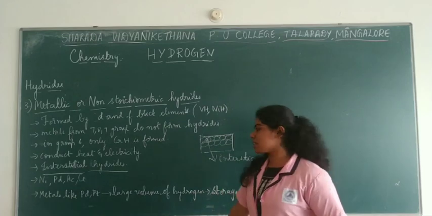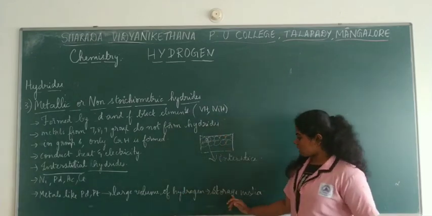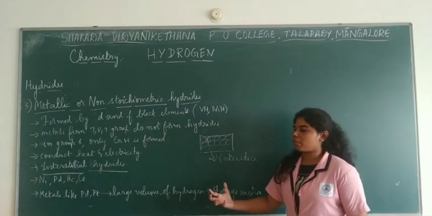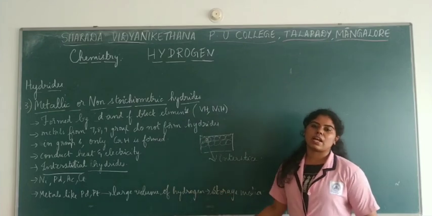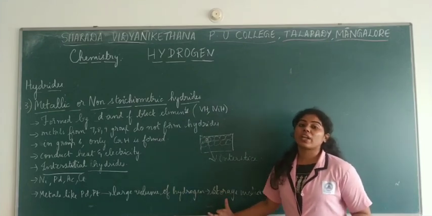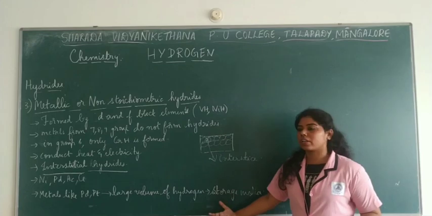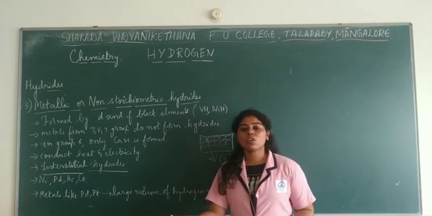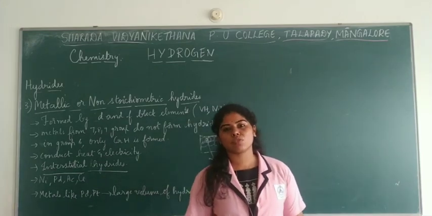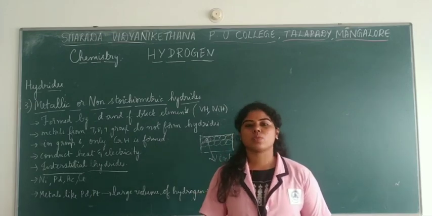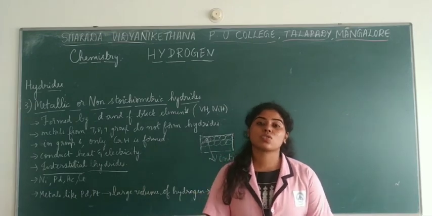This property was noted for these metals, and it was said that they are a very good storage media. Storage media of what? Hydrogen. So they could absorb a large volume of hydrogen and store it in them, and that is why these metals were said to be storage media.